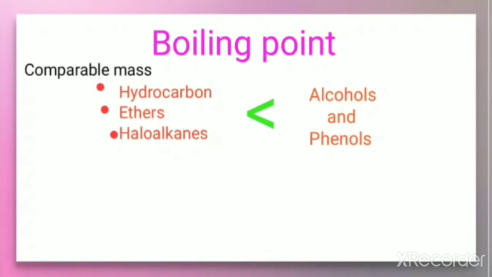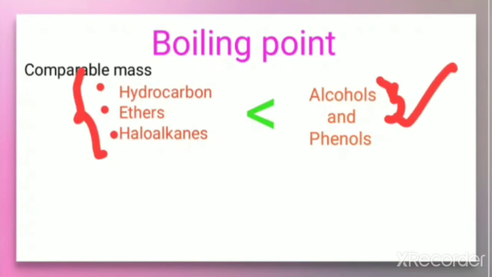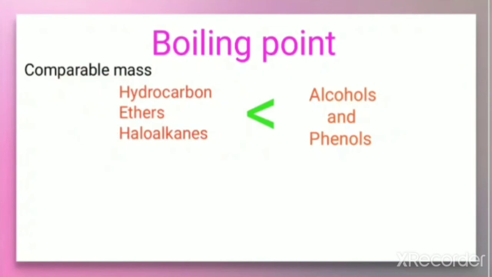That means if the alcohol boiling point is compared with the hydrocarbon, ethers or haloalkanes, it is found that alcohols usually have a greater boiling point. But the condition is that they should have comparable mass. That means if they have similar mass, then alcohols usually have a greater boiling point compared to hydrocarbons, ethers and haloalkanes.